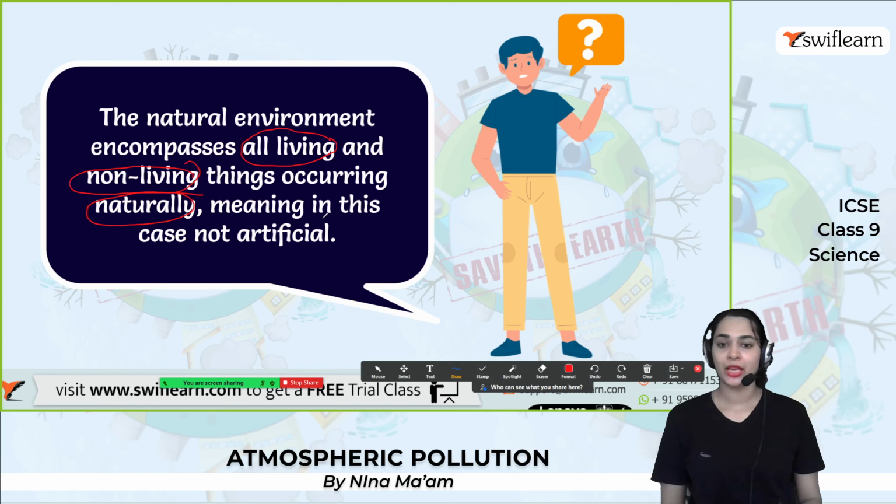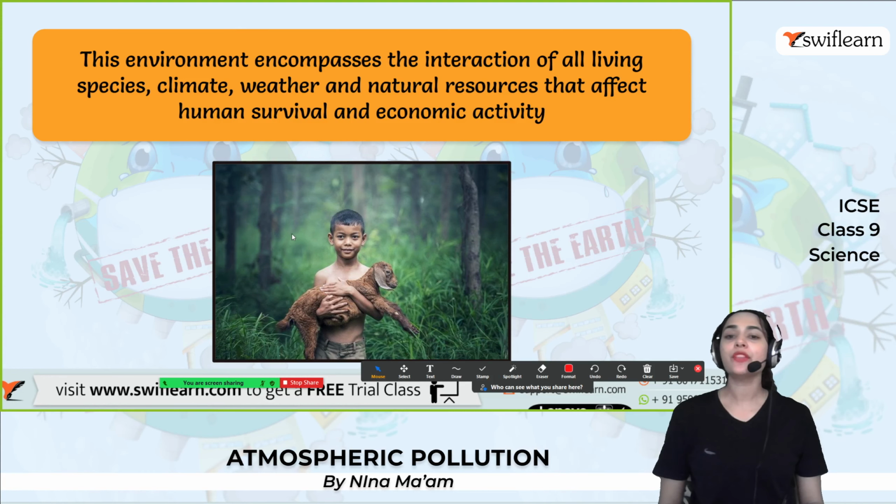But when artificial things occur within the environment, it will make changes and have adverse effects. The environment encompasses the interaction of all living species, climate, weather, and natural resources that affect human survival and economic activity.